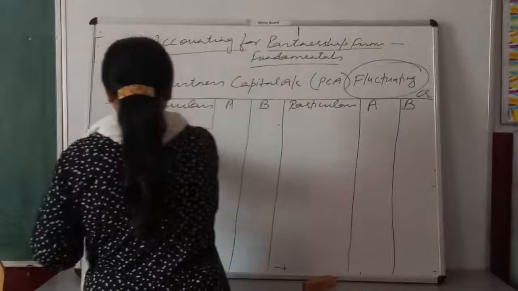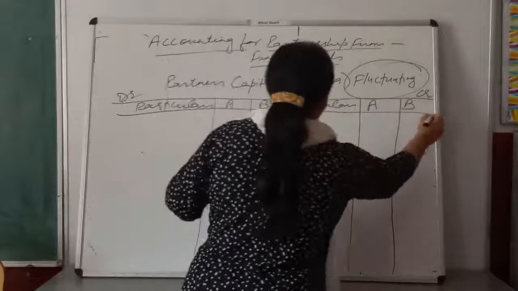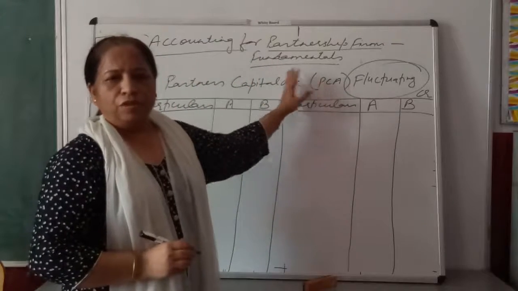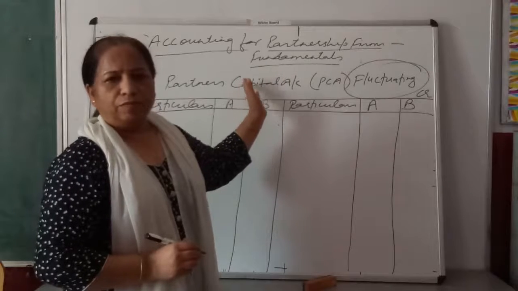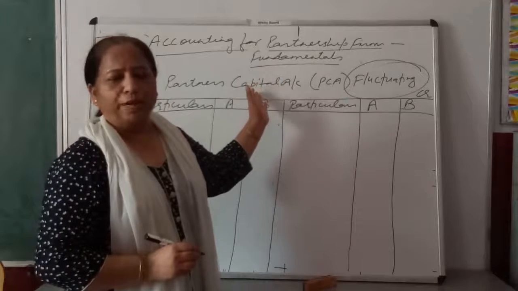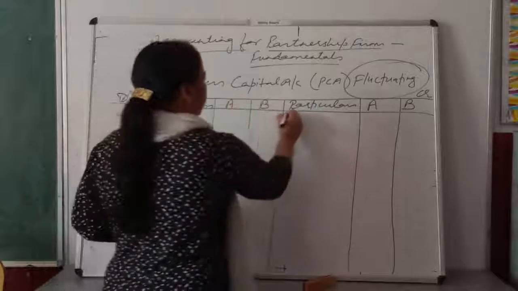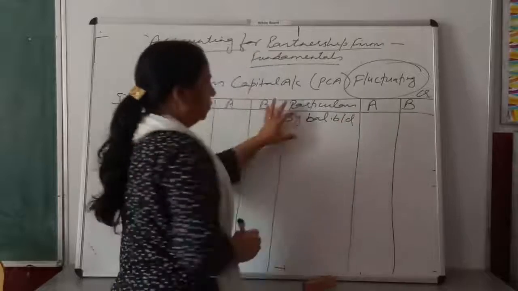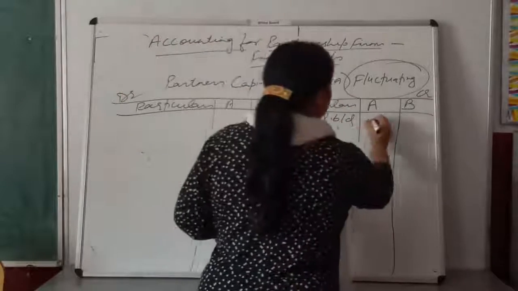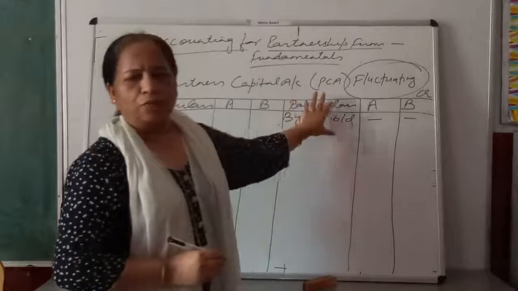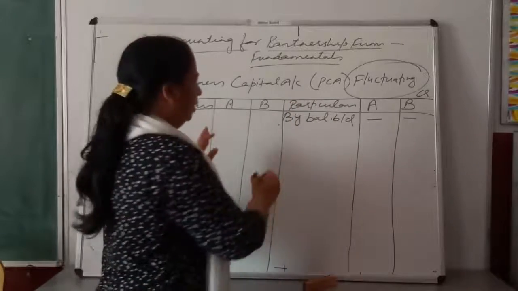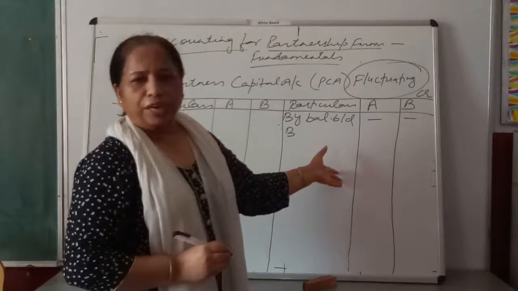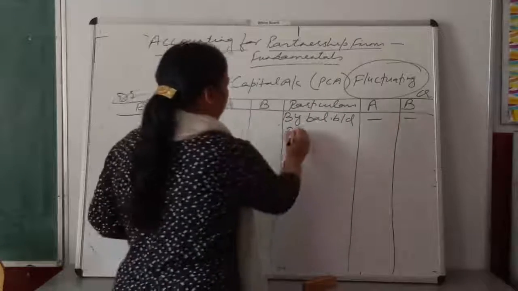Now you can see we are preparing partner's capital account when capital is fluctuating in nature. Single partner's capital account we have to maintain. Here you will write by balance b/d. This is the opening balance of capital you will write here. Then partners' incomes you will show in the credit side of their capital account. Just like by